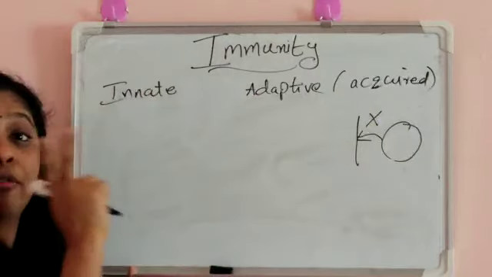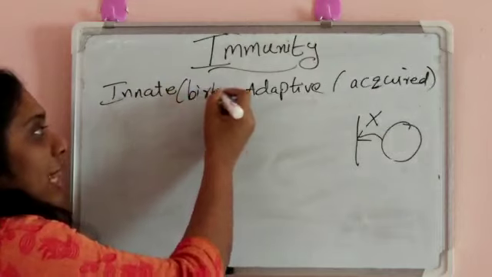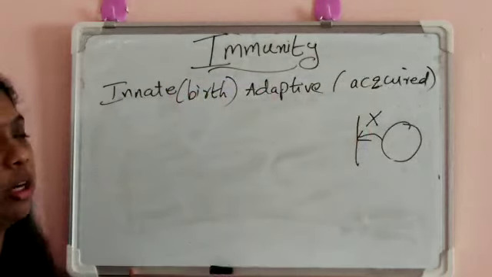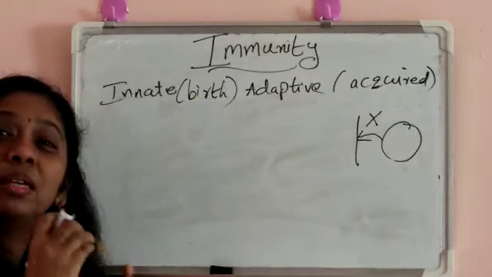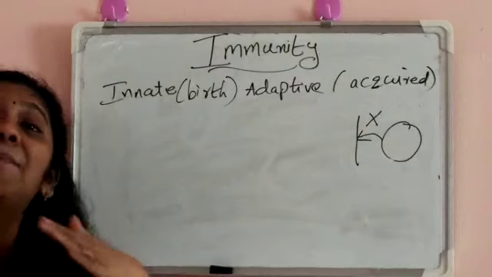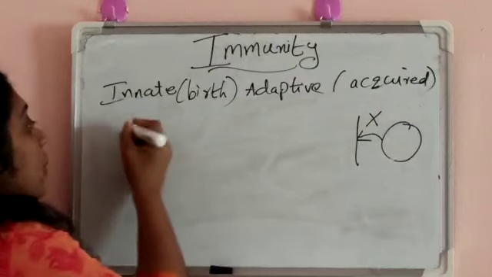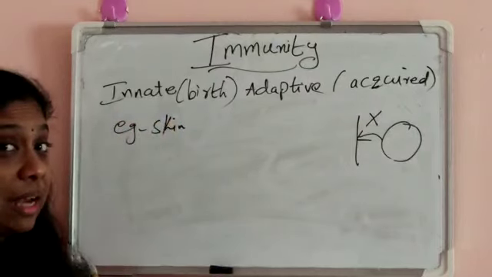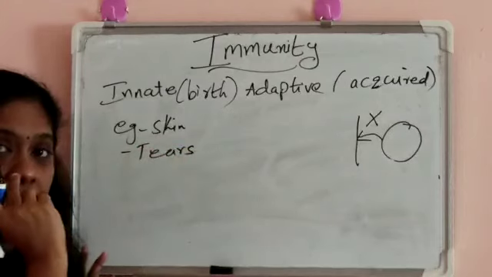Mainly, immunity is of two types: innate immunity, that is by birth we are getting that, and adaptive immunity or acquired type of immunity. Innate immunity consists of some defense mechanisms. It has some barriers that prevent infection. An example is skin, which is a barrier that prevents infection. Another example is tears. In eyes we have tears.